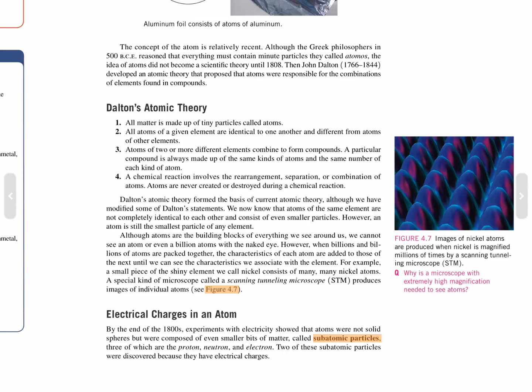Electrical charges in an atom. By the end of the 1800s, experiments with electricity showed that atoms were not solid spheres, but were composed of even smaller bits of matter called subatomic particles, three of which are the proton, neutron, and electron. Two of these subatomic particles were discovered because they have electrical charges.